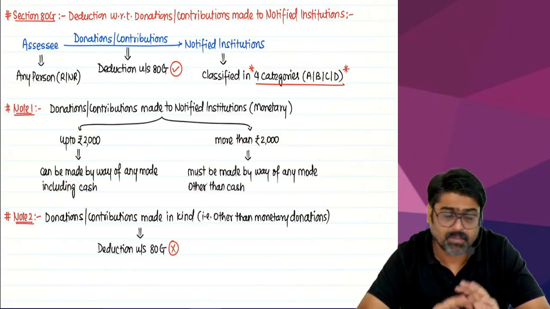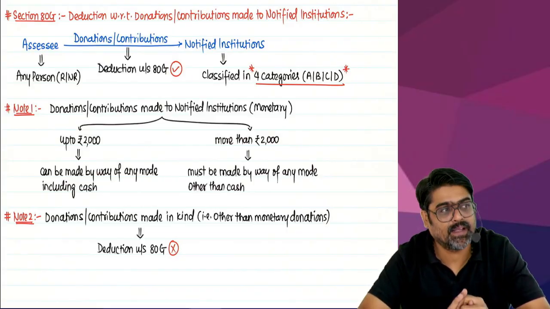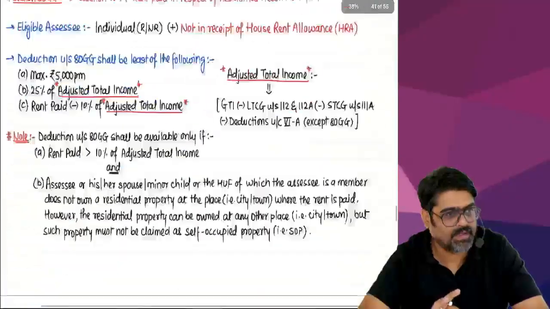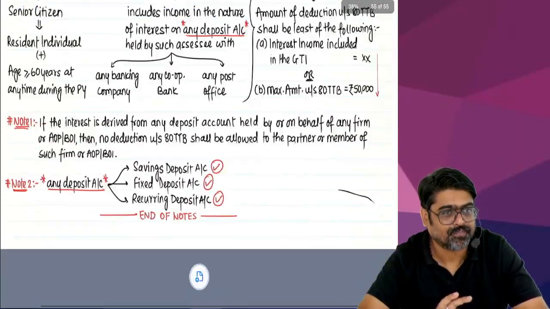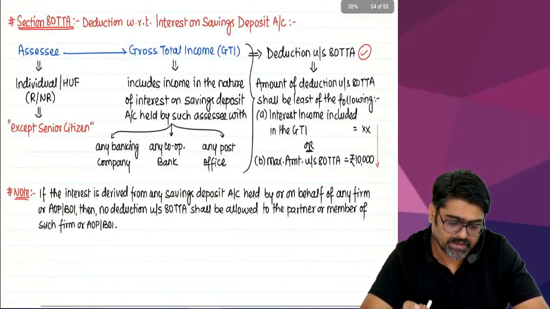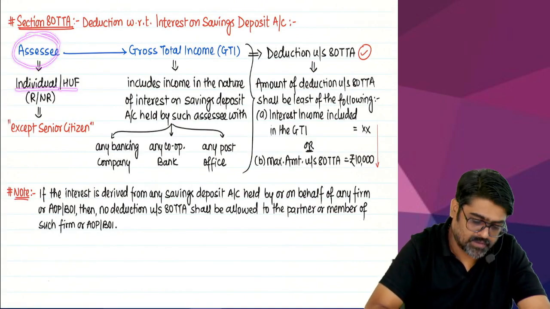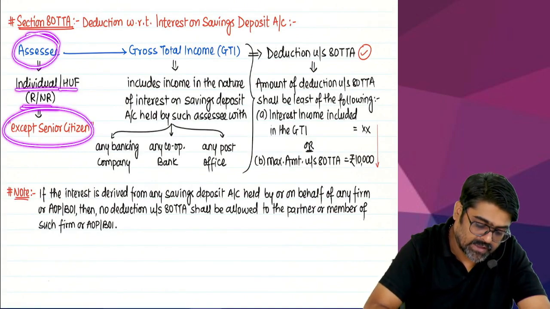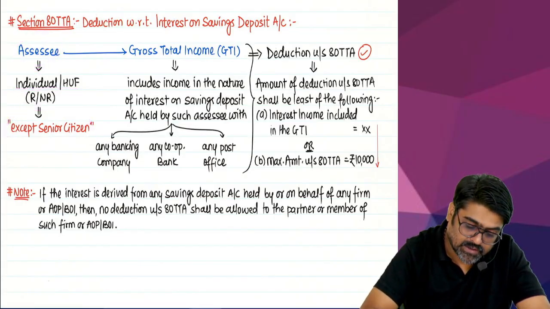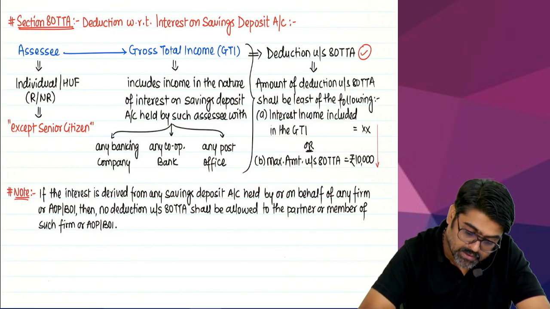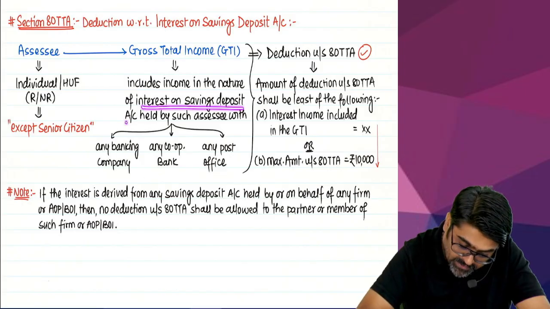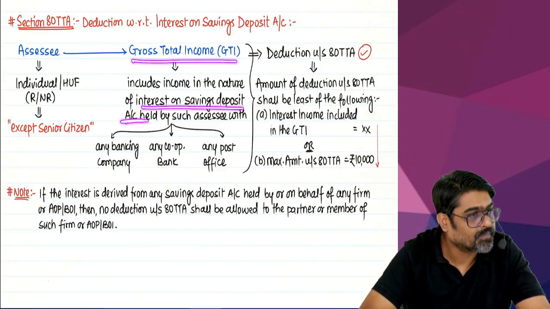Okay. But before that, one section 80TTA if you remember. Do you remember 80TTA? What is 80TTA? If the assessee is individual or HUF, resident or except, and assessee is showing interest on savings deposit account in his GTI.